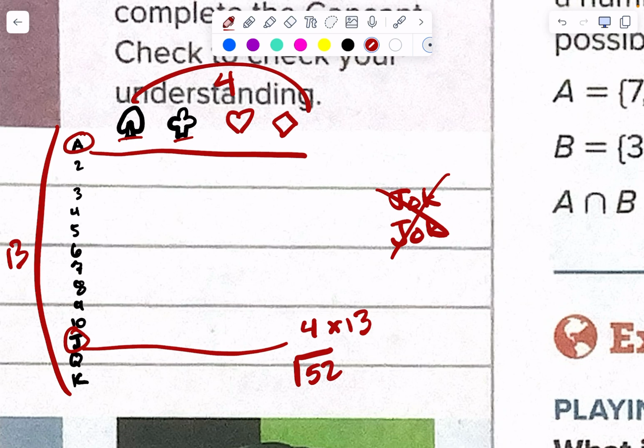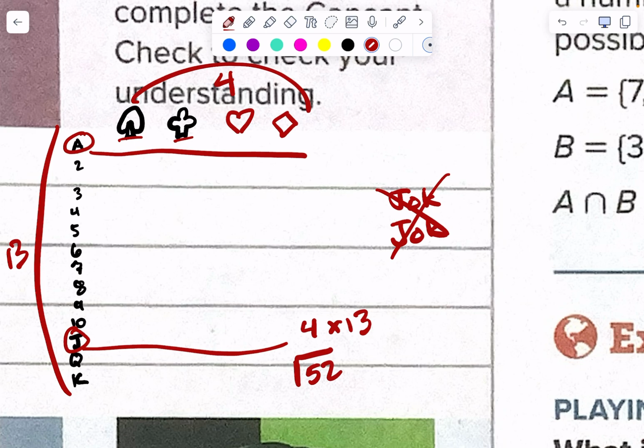Have you guys ever heard of 52 card pickup? That's how I remember that. You know what 52 card pickup is? They didn't know what that was this morning. I said, go home and tell your siblings that you're going to play 52 card pickup, right? You dump all 52 cards on the floor and then they have to pick them up. Yeah. Okay.